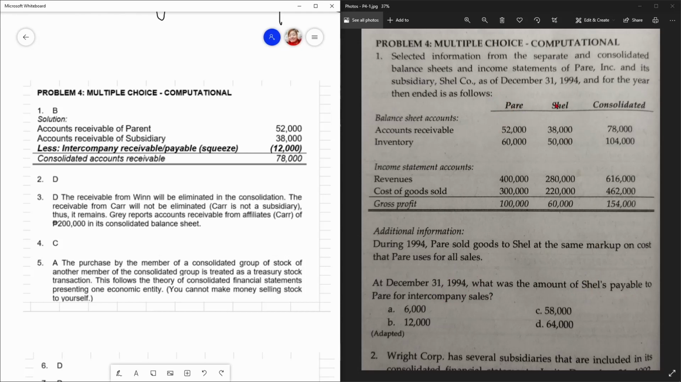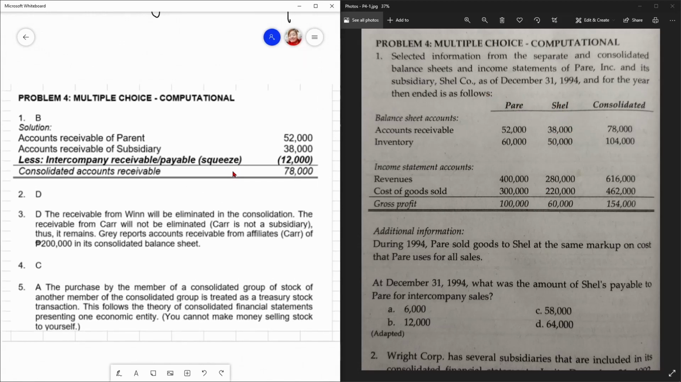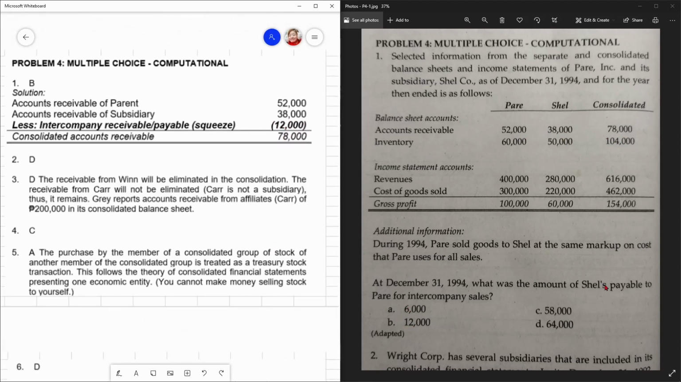Kung kay Shell, that's a payable, di ba? Opposite lang yan. So, paano malalaman kung magkano yung receivable na yun? Di ba? I-squeeze mo. Ano yung intercompany? So, in this case, the consolidated receivable, di ba? Given naman eh. So, ano yung intercompany dyan? 12,000. Letter B. Di ba? Kasi kung ano yung payable dito, receivable kay Pare.